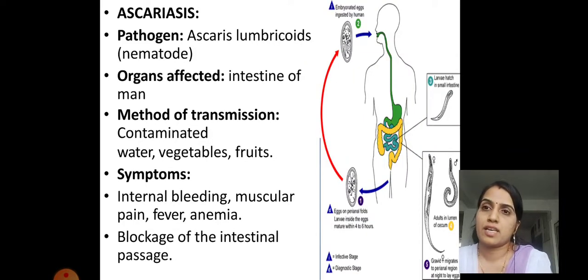Next disease is ascariasis. This disease is caused by the pathogen Ascaris lumbricoides. It is a kind of nematode.